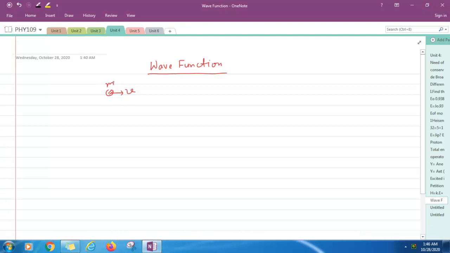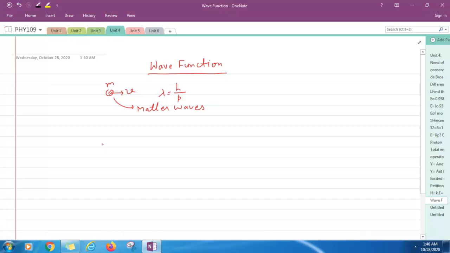According to the de Broglie concept, a group of waves is always associated with this particle. This means the particle is behaving like a wave. So what is the wavelength of that wave? Lambda is equal to h upon p, and these waves are known as matter waves, because this is a material particle.